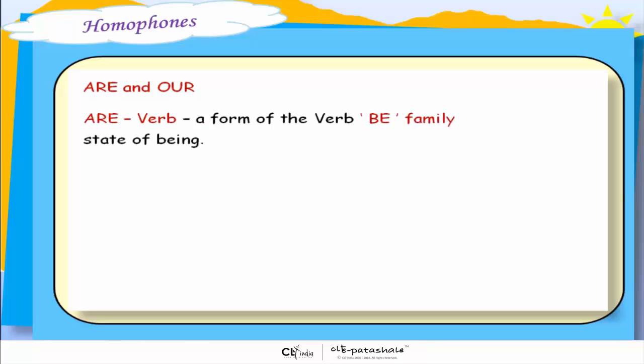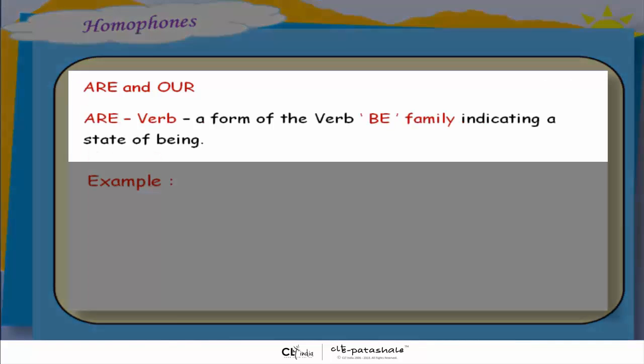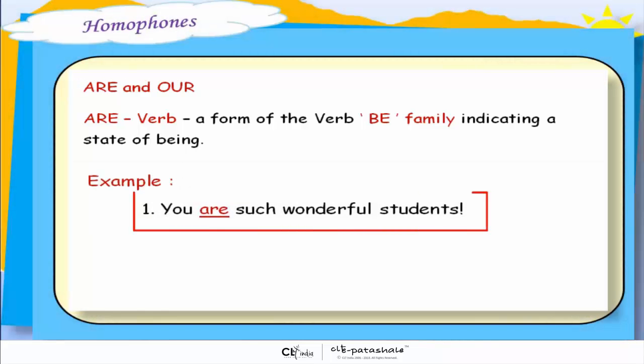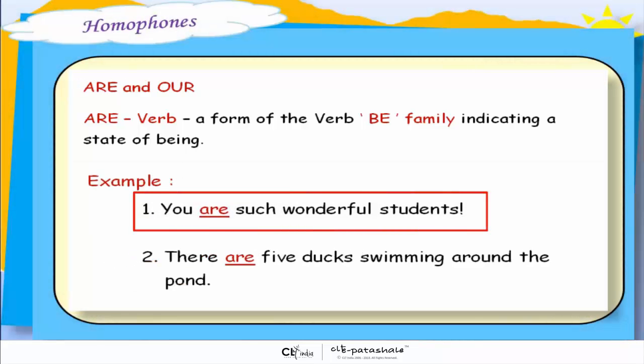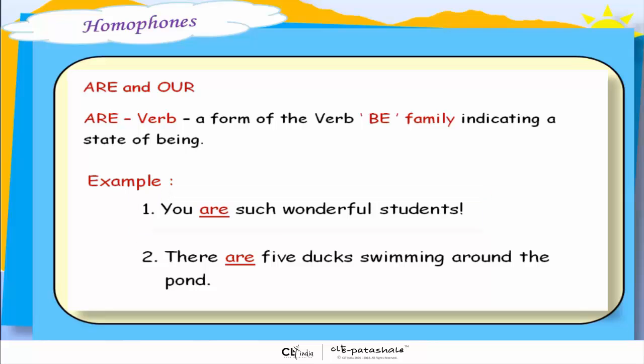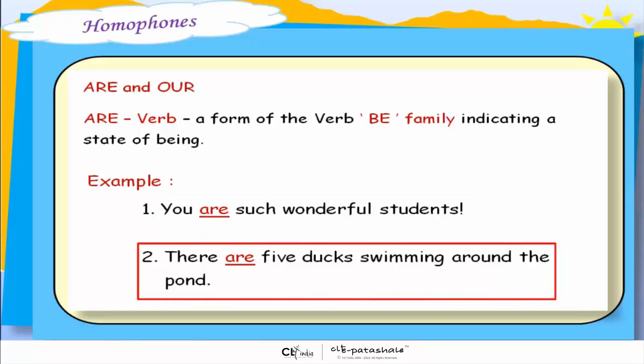Let's see some examples. Are and our. Are, a verb, a form of the verb be family indicating a state of being. For example, you are such wonderful students. There are 5 ducks swimming around the pond.